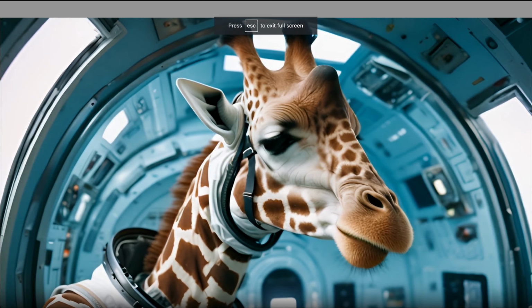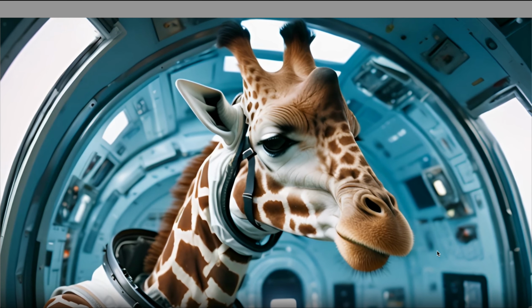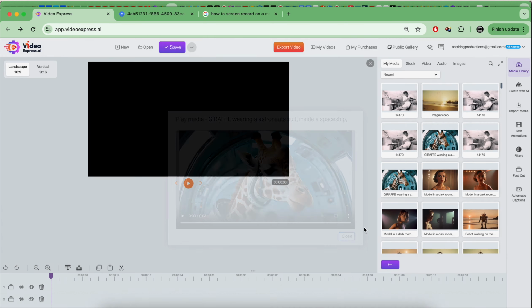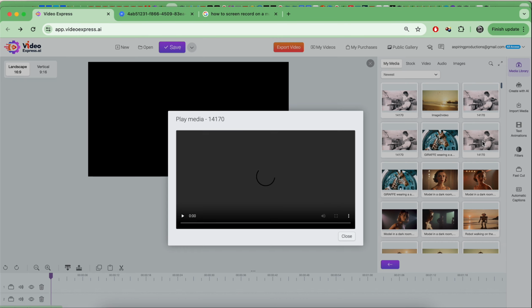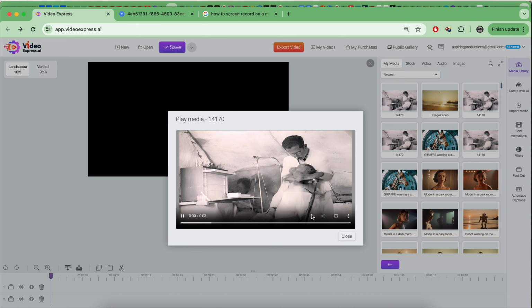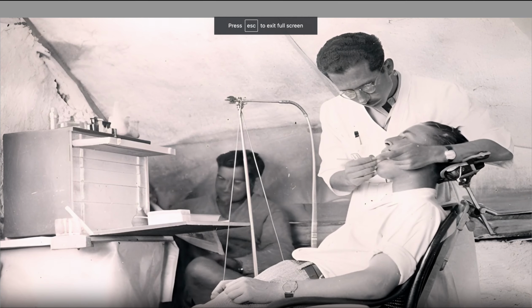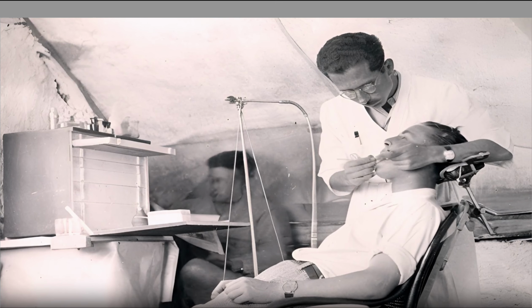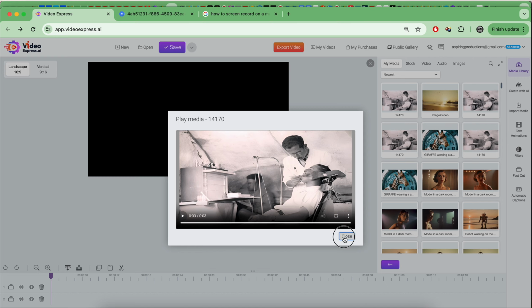Yeah, so again, these are sometimes just very subtle movements, but honestly, it's kind of cool. You know what I mean? I have to say, it is really cool. Here's one of the old images that we used. This is gonna be funny. Some of these can be super weird, almost freaky, honestly. Whoa, you see that? What on earth happened there? Yeah, I don't know what's going on there.